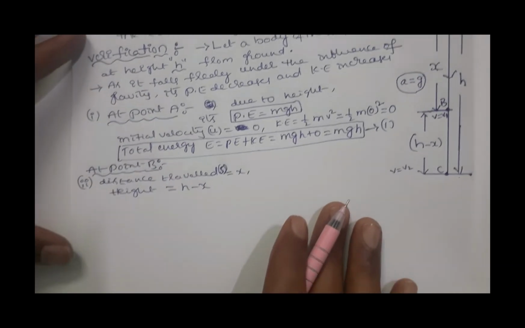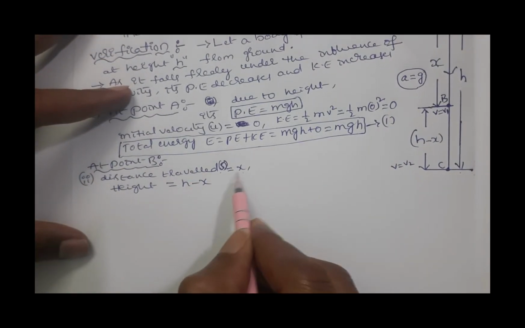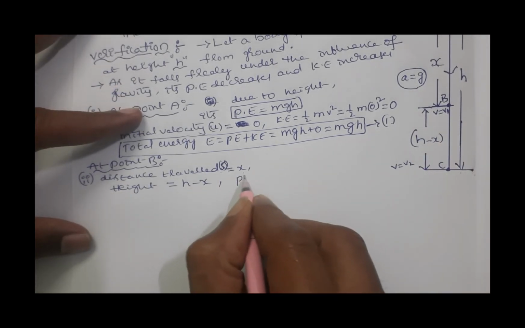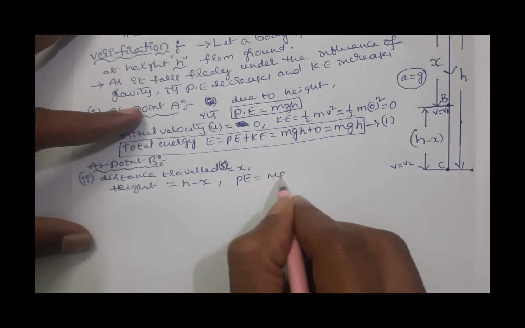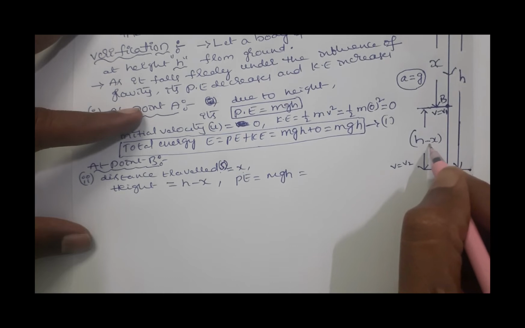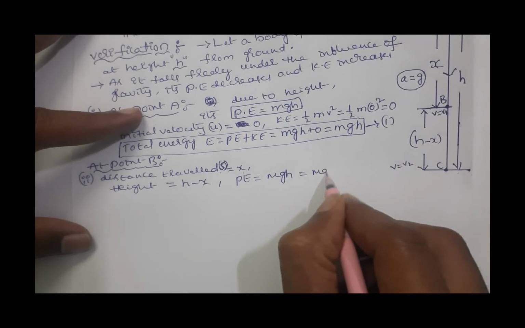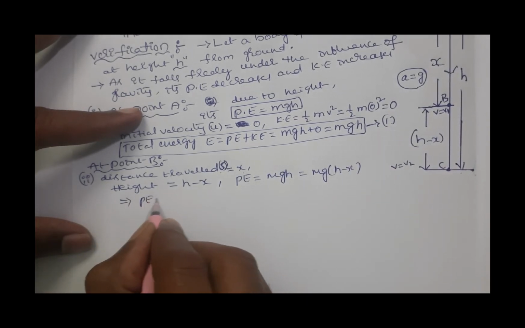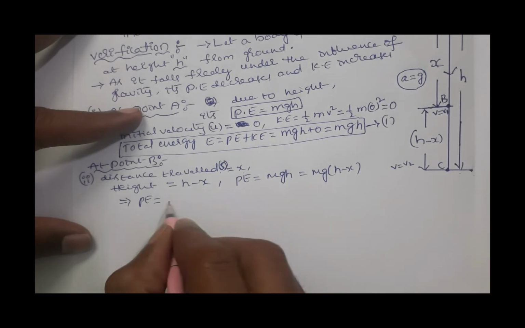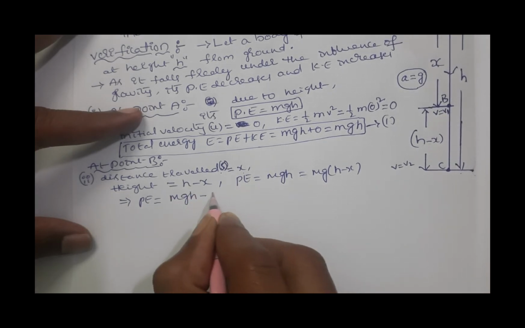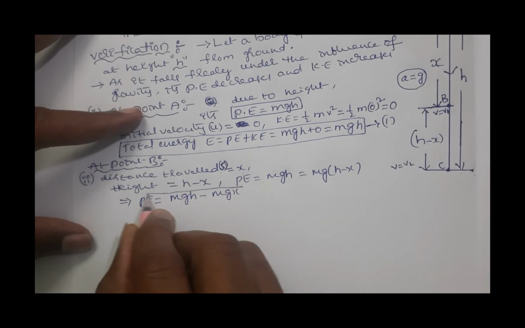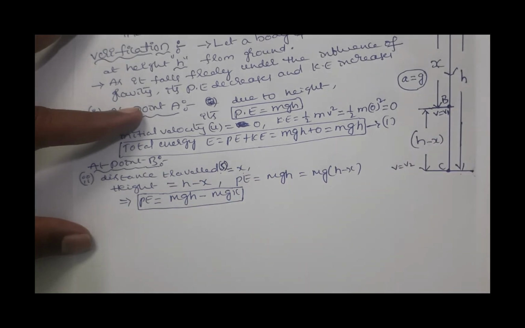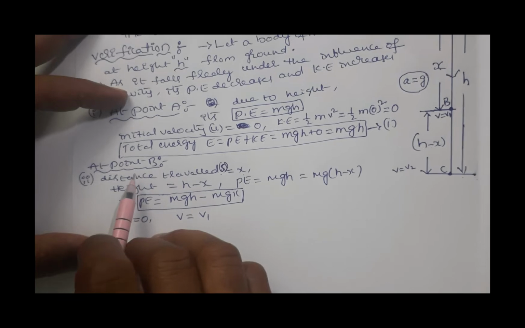Now at the point B, the distance traveled s is x, and the height of the body from the ground is h minus x. Then the potential energy is mgh, but we want to take h minus x, so mg of h minus x. This implies potential energy PE is equal to, multiplying with mg, students, mgh minus mgx. So this is the potential energy of the freely falling body at the point B during its journey in the downward direction. So what is the kinetic energy at the point B?